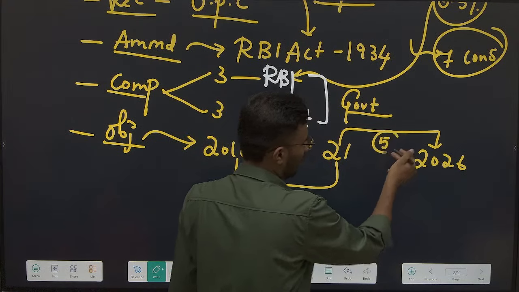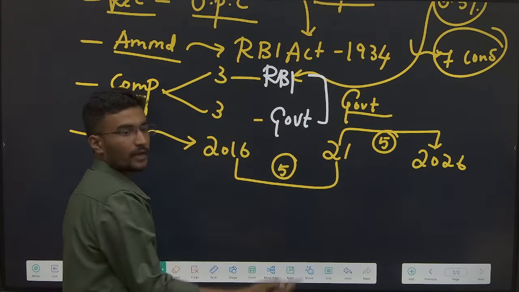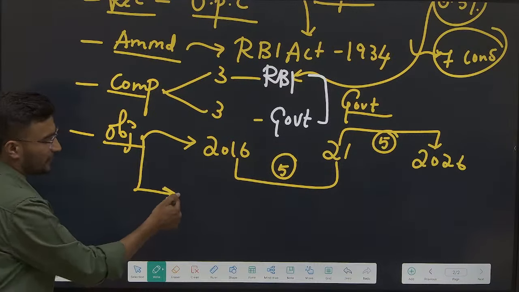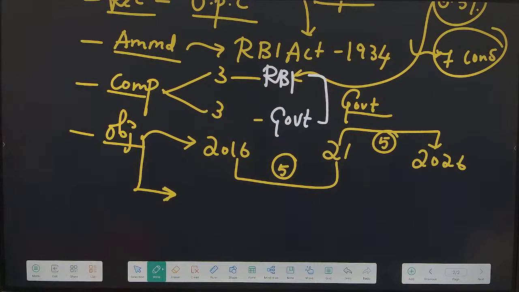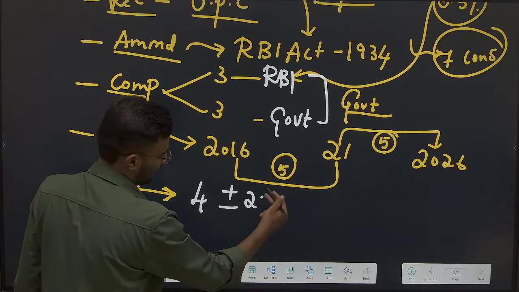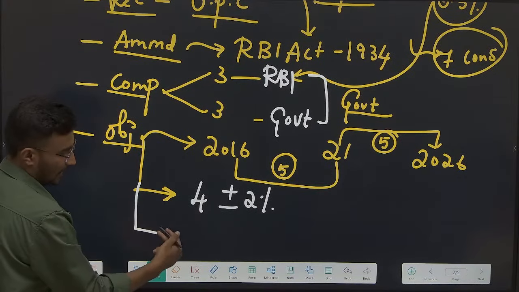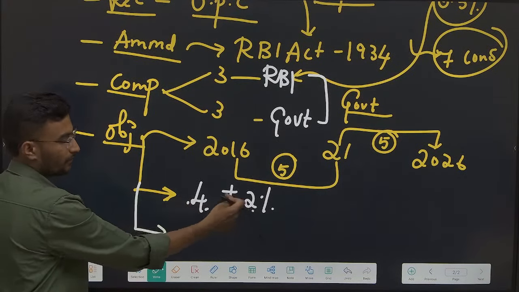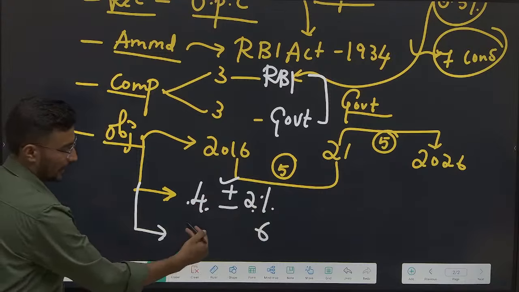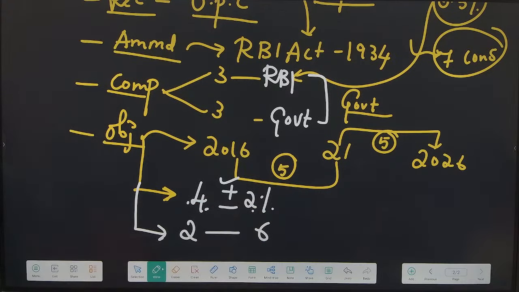Once in 5 years we need to change the target. Based on this, the inflation target has been fixed by this committee under a legal act. What is the target? It is 4 plus or minus 2%. What is the range? 4 plus 2 is 6, and 4 minus 2 is 2. Our inflation should be in the range of 2 to 6%.